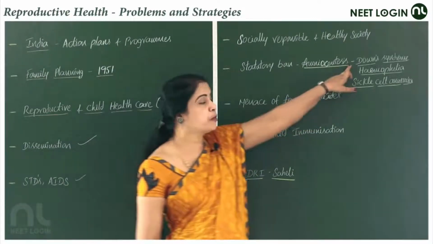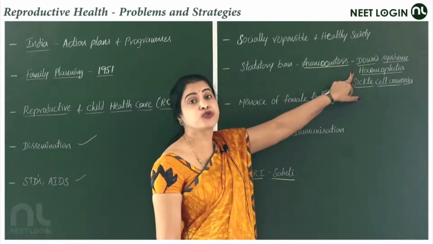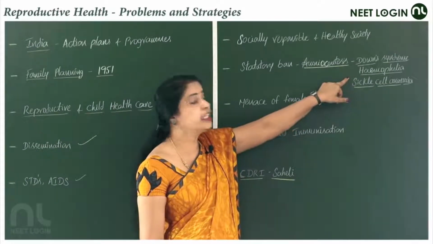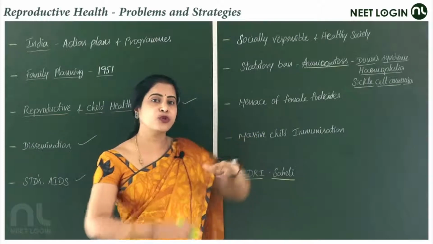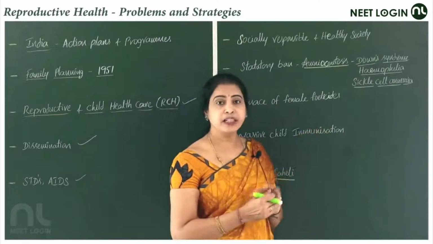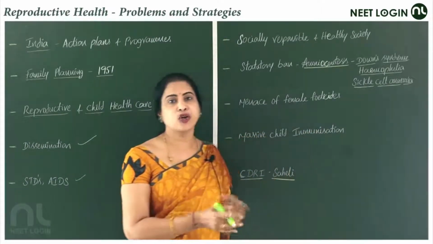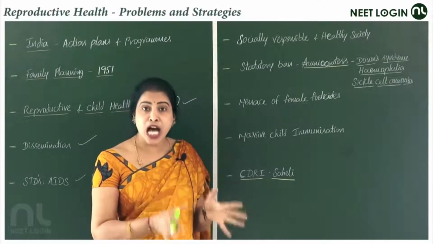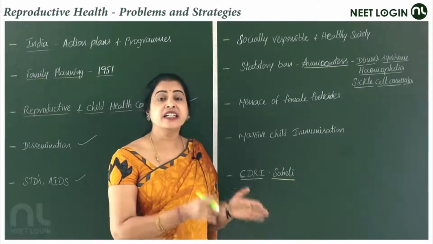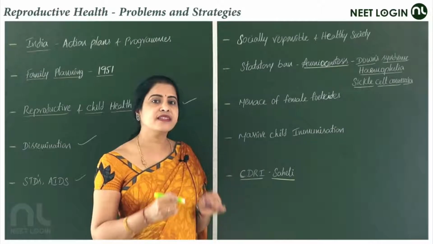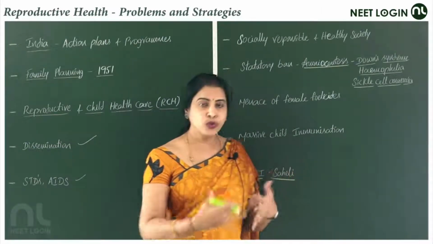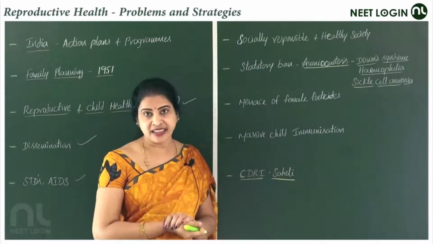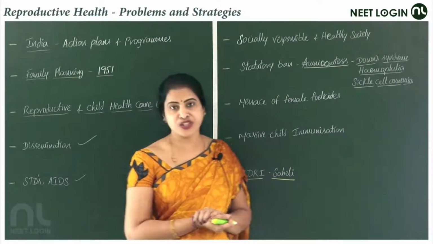For example, Down syndrome is related to the chromosomal number. Hemophilia is also linked with the chromosome, and then there is sickle cell anemia. All these you have in a detailed account in the genetics chapter. But as of now, you should take it that amniocentesis is helpful for a woman who is carrying, in order to safeguard her children.